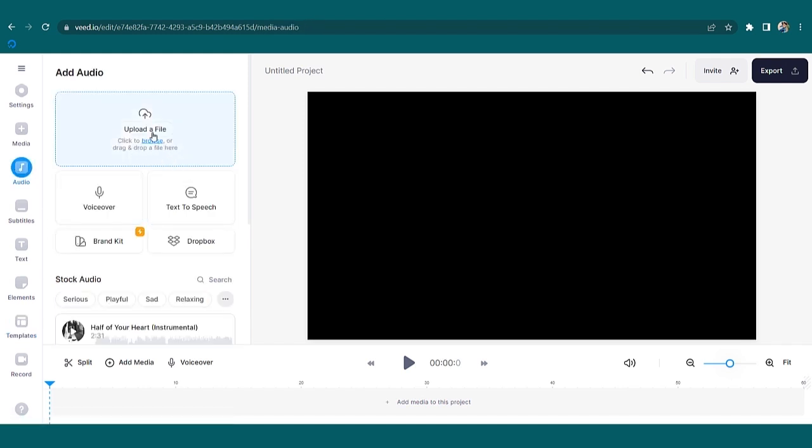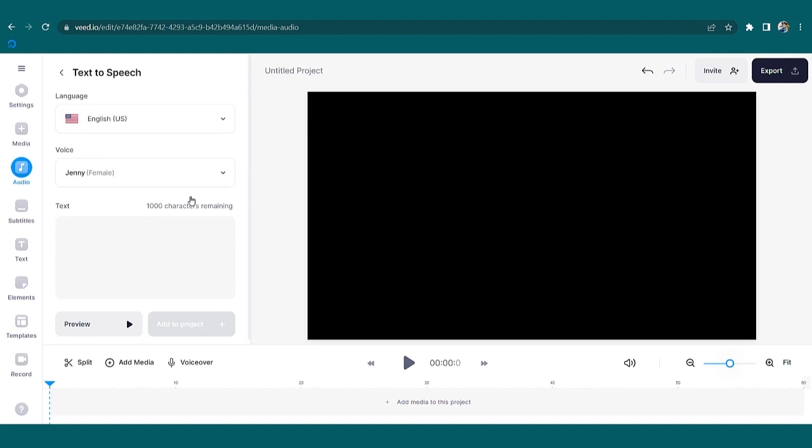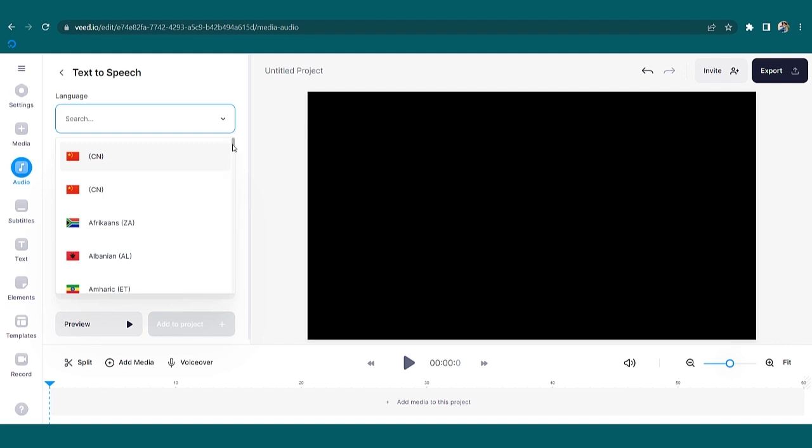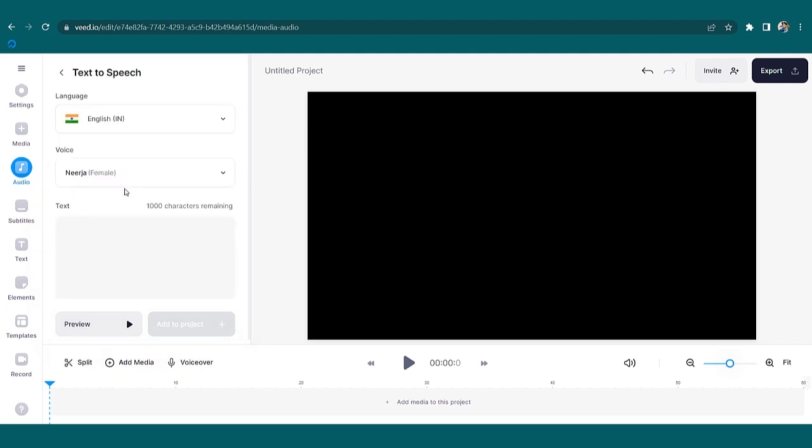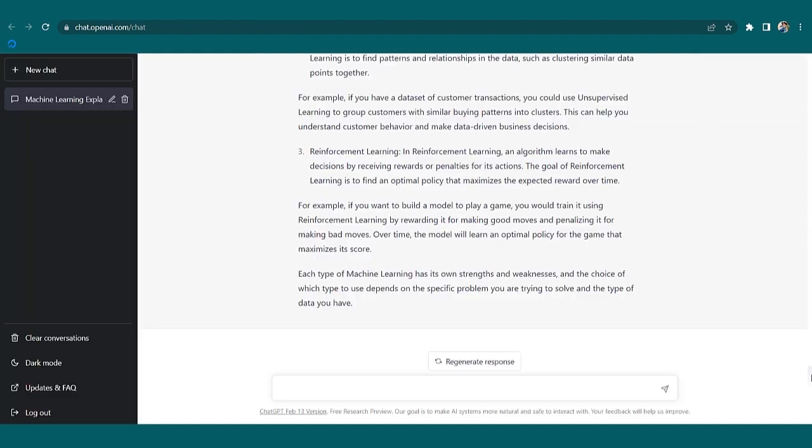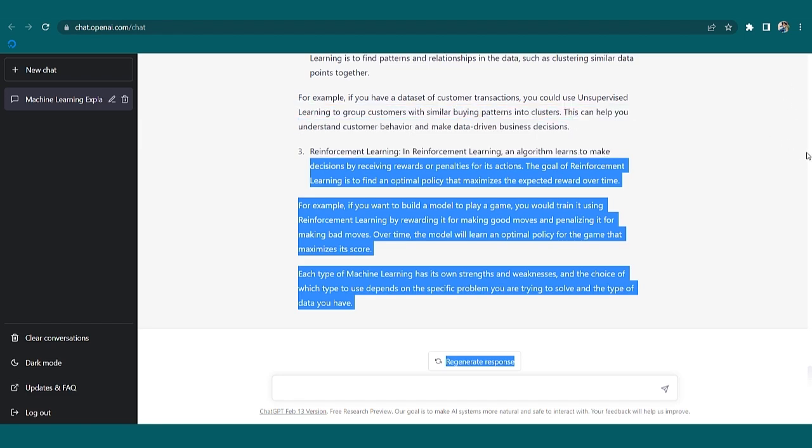Go to audio and then here you have to choose text to speech. Then you will be selecting the accent. So for English, we need Indian accent. So here directly you can write or go and select from the list given. Here we got the English, okay, that is Indian accent. Then you can also choose between the male or female voice.